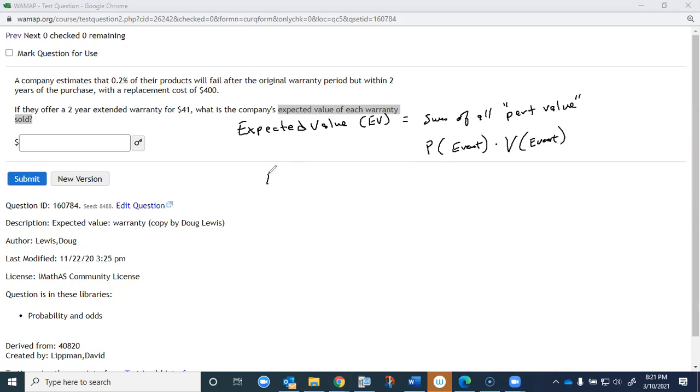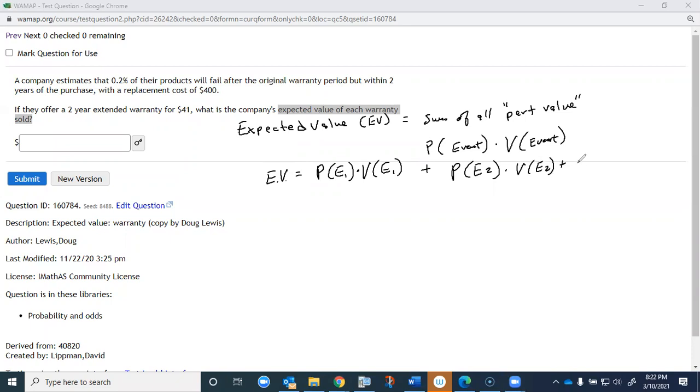So in the case of expected value, oftentimes we have multiple events. So we have the probability that event number 1 occurs times the value, or what the company gains or loses from that event. And then they may have another event: the probability of event number 2 times the value of event number 2.